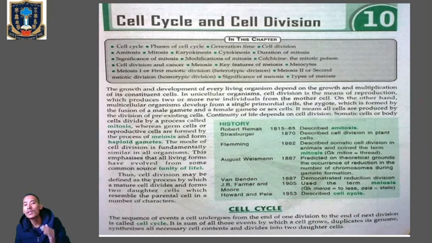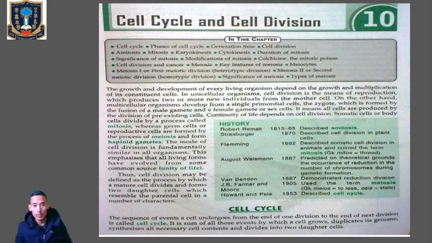But in multicellular organisms, those made up of more than one cell, like we human beings, the growth and development occurs from a single cell, and that single cell is called the zygote. We all know that the zygote is formed by the fusion of the male gamete and the female gamete, which is called fertilization. During fertilization, the gametes fuse with one another and form a single-cell structure called the zygote. Through that zygote, the development of the multicellular organism begins.